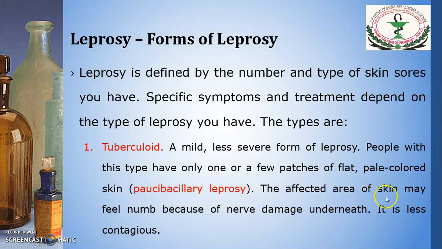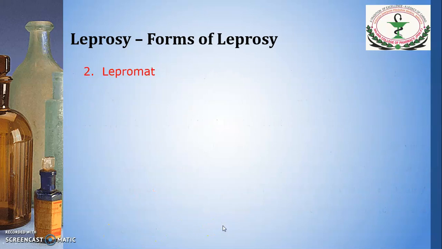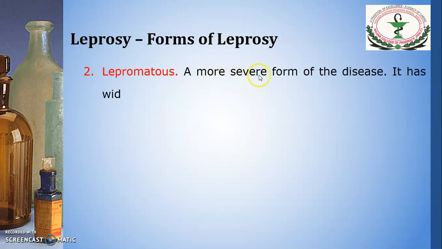The affected area of skin may feel numb because of nerve damage underneath, and this form is less contagious than the other form. The second form is lepromatous, a more severe form of the disease.